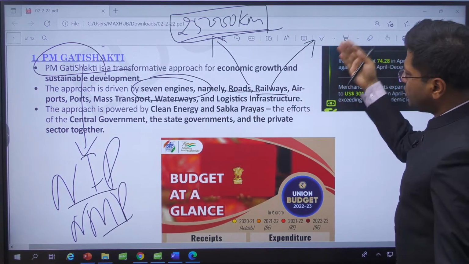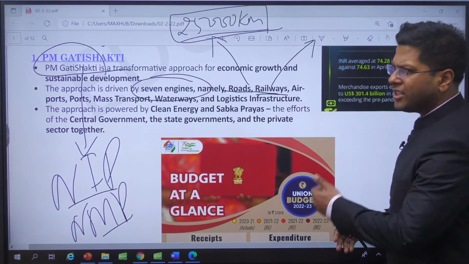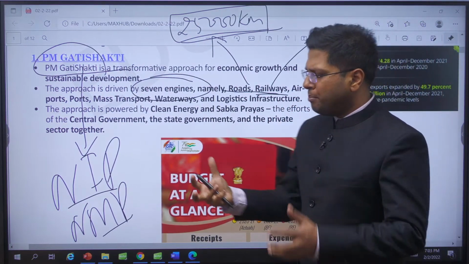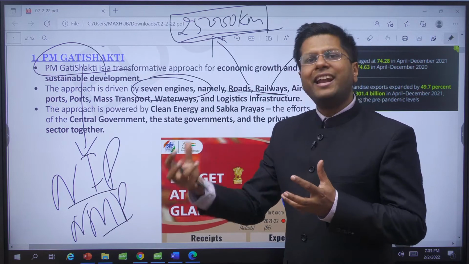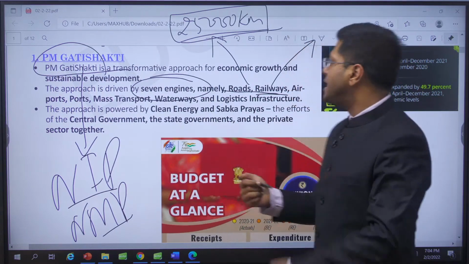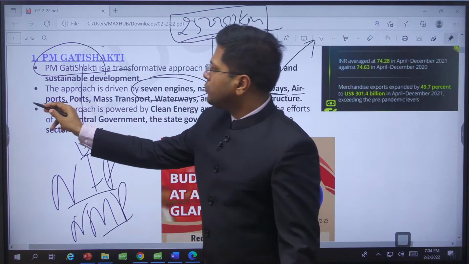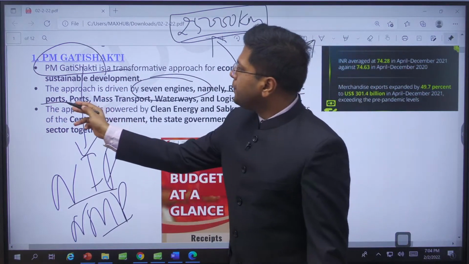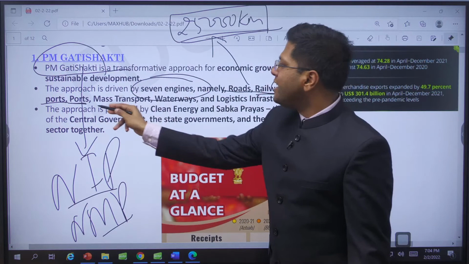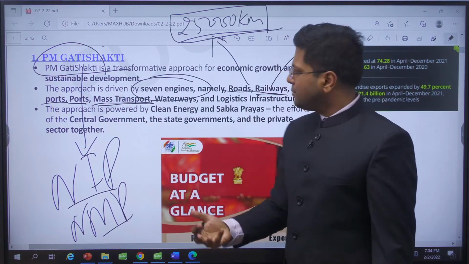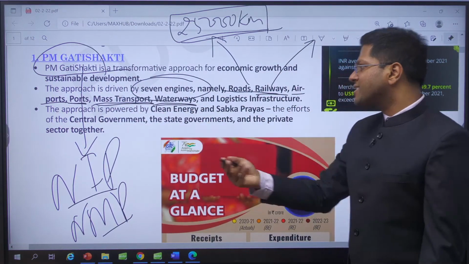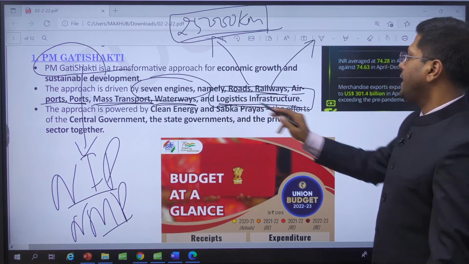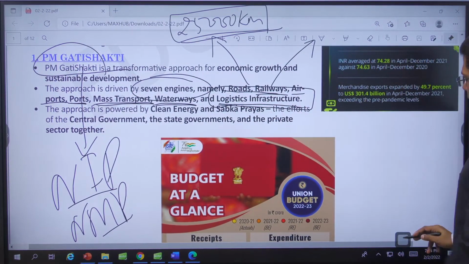Railways, the government has also revamped railways and introduced safety measures, new Vande Bharat trains, right? Mixing and integrating the post office network with railway networks. Airports, Udaan scheme, port-based development. What is it? We are talking of the Sagarmala, right? Mass transport like metro rail, right? Waterways in the country. We have discussed waterways. And logistics infrastructure. Yes, this is an important one, right? Logistics infrastructure. This is what we have started.